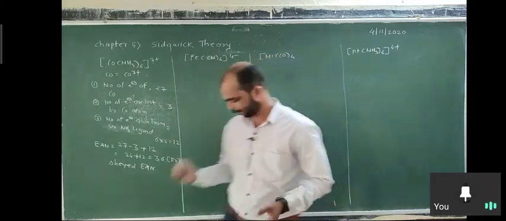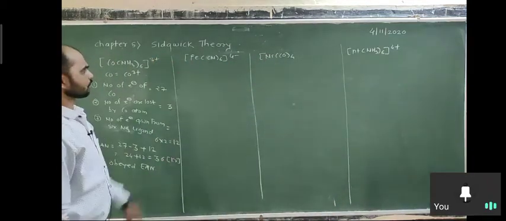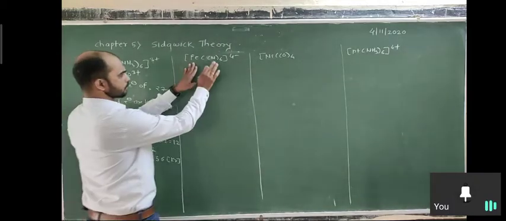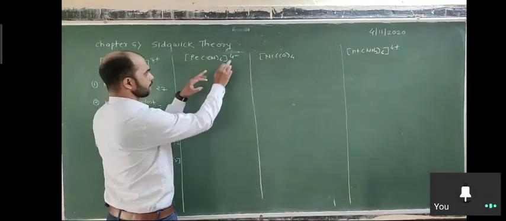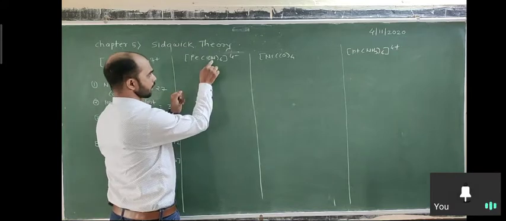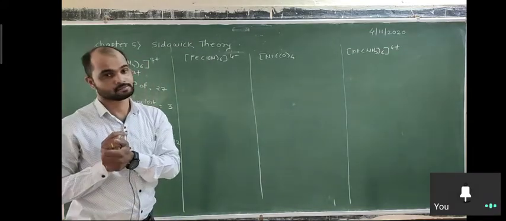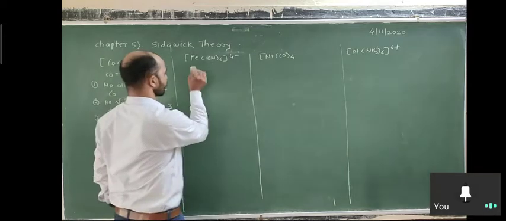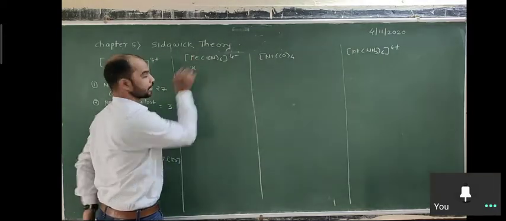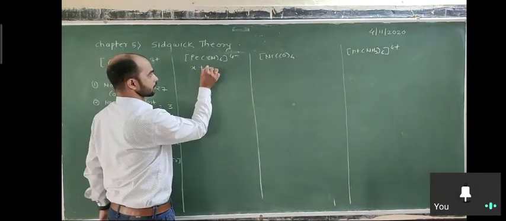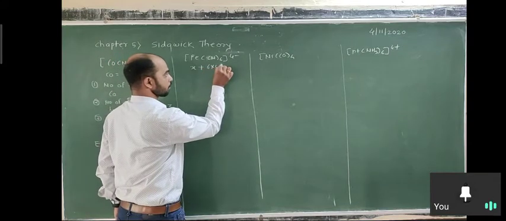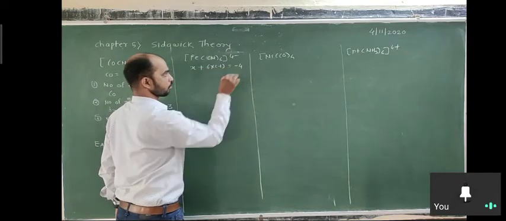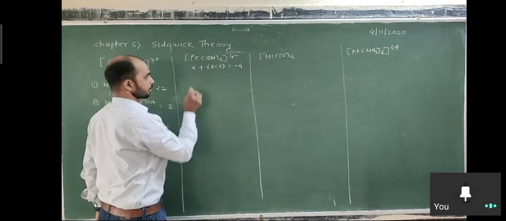Same way here. Okay, what is the oxidation state? First of all, calculate the oxidation state. Here the charge is -4 and cyanide is present. Cyanide is -1, so that means here it is -6. How to calculate? We consider X for Fe. Here 6 into -1 is equal to -4, because -4 is the charge on the complex. So X plus